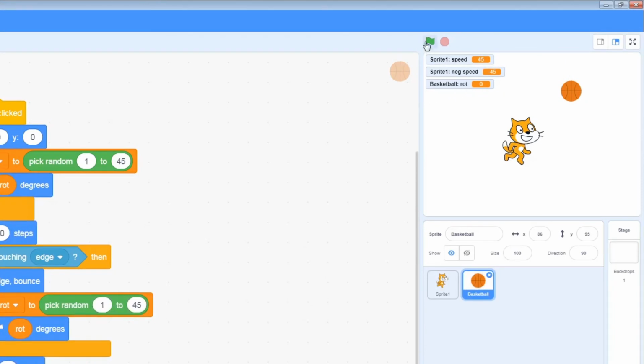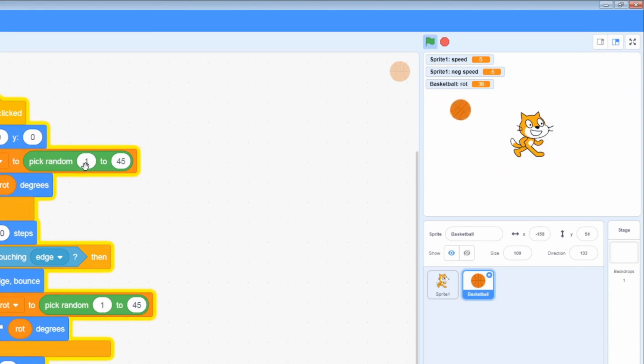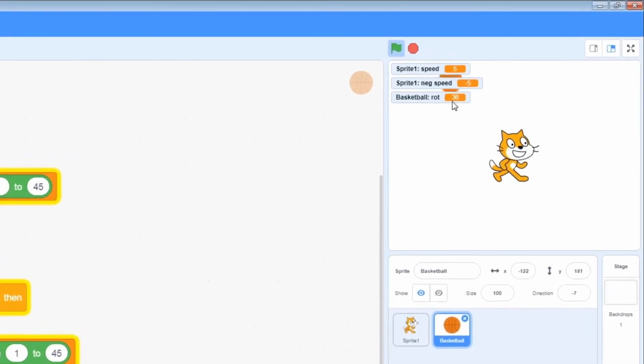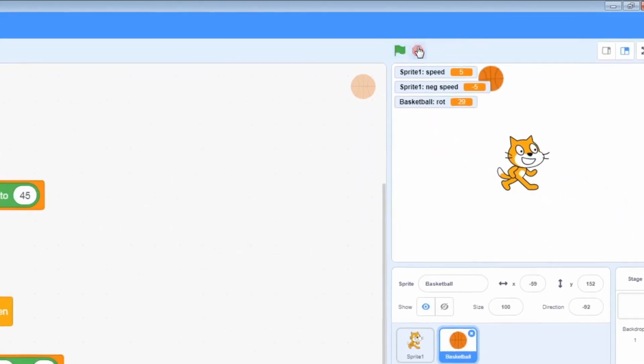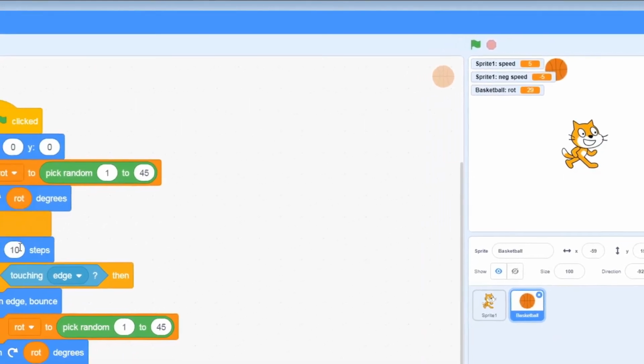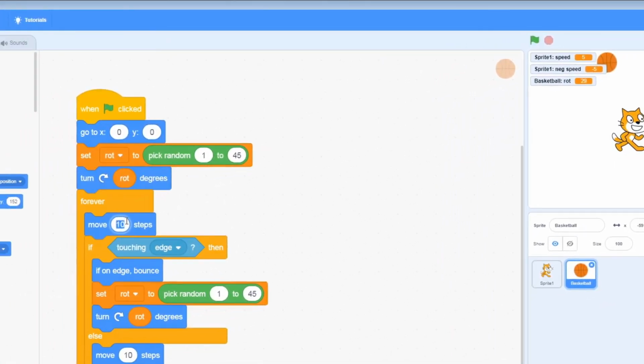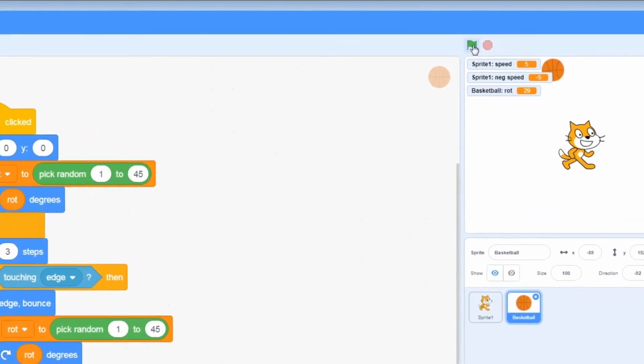So now when I click the flag, it runs the script. So the ball starts in the middle, it picks a random rotation, turns that degree and starts moving forward. So as you can see, this number here, the baseball ROT, the rotation variable, every time it touches the wall, it changes the number. If I actually stop this, we'll be able to see it easier. If I make the steps, instead of 10 steps, let's do 3 steps. 3 steps. And run it again.